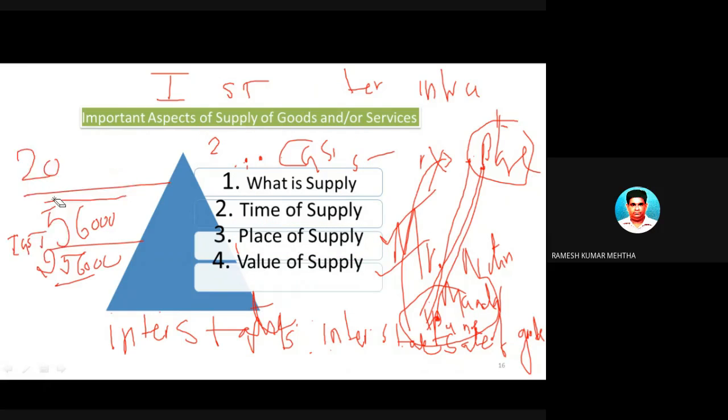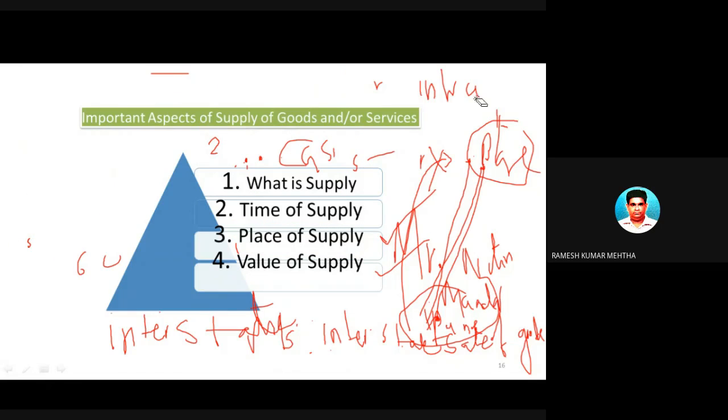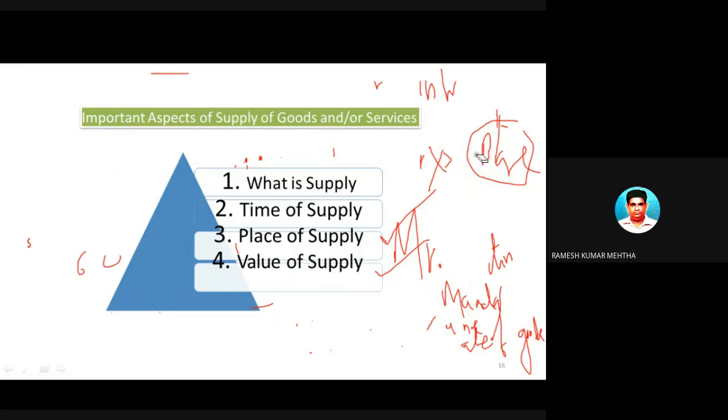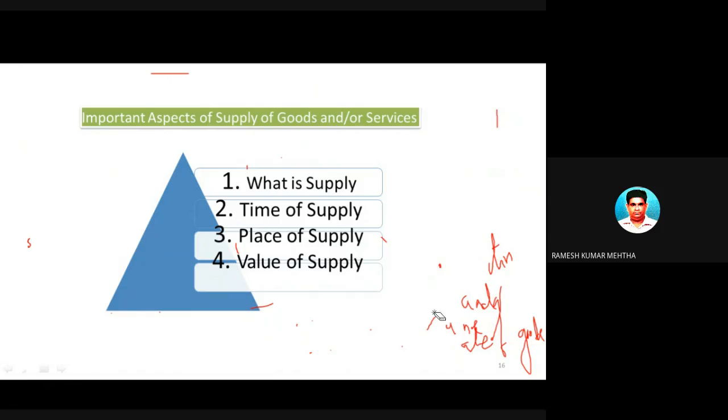Now, the next one is time of supply. Why is time of supply very, very important? Because of the following reason. Let's understand why time of supply is very, very important. Having understood what is value of supply and what is place of supply, let's understand what is time of supply.